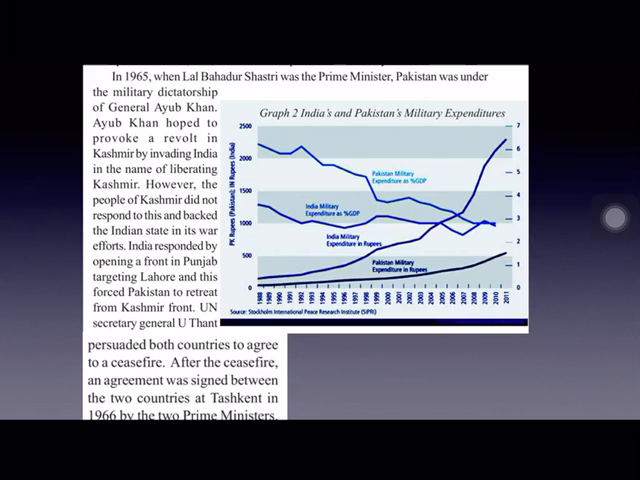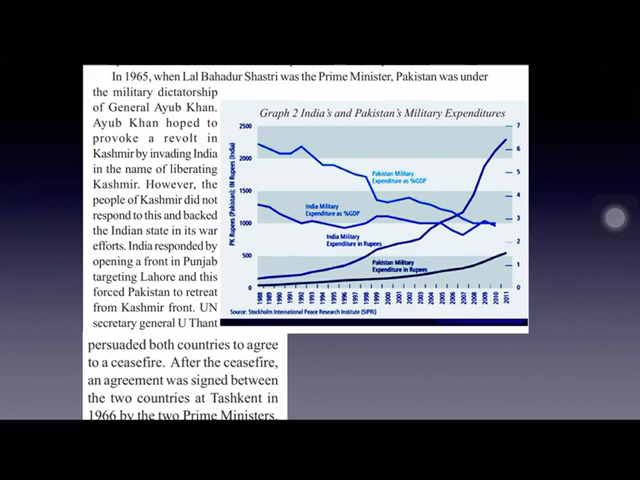And in 1965 we had another war with Pakistan. It was Lal Bahadur Shastri who was the Prime Minister of India at that time, and during his Prime Ministership we had to fight another war with Pakistan. And at that time General Ayub Khan was the military dictator of Pakistan.